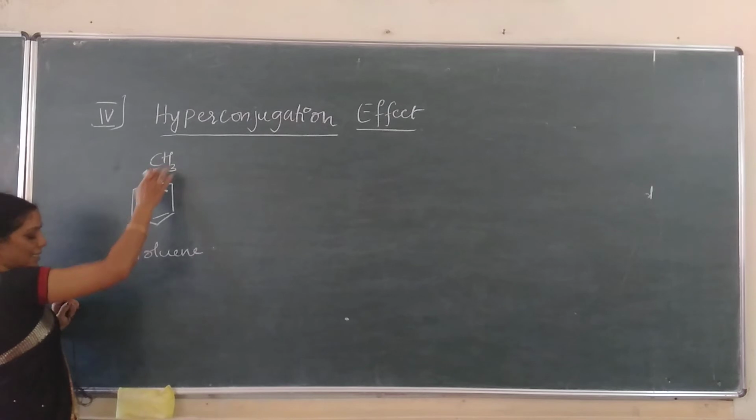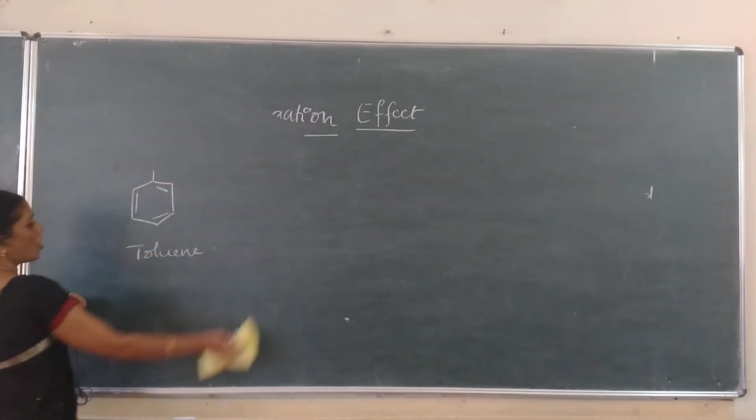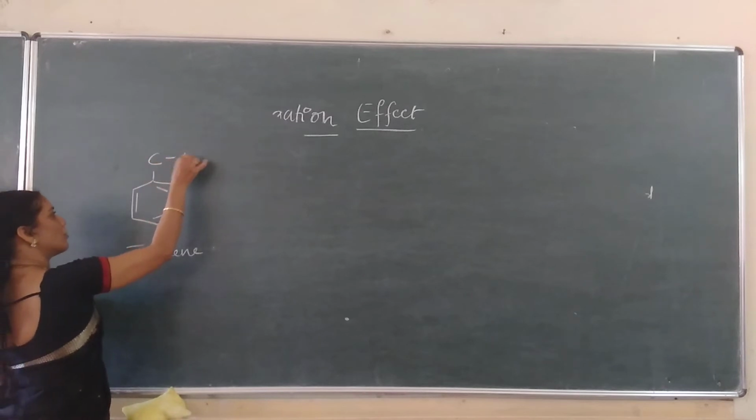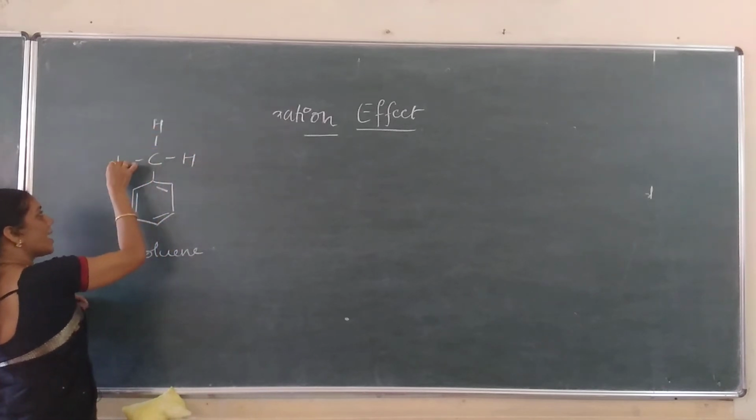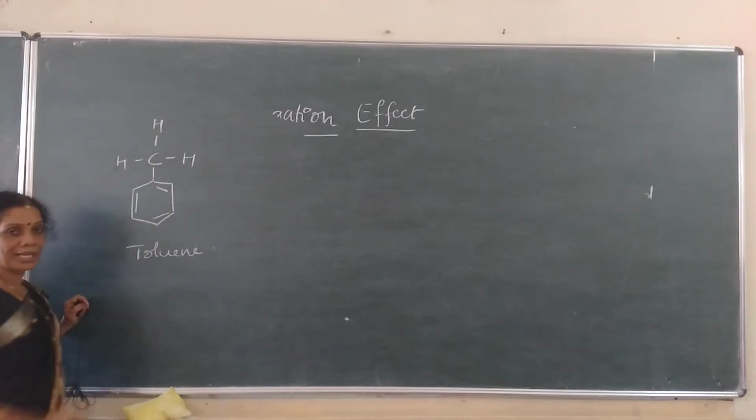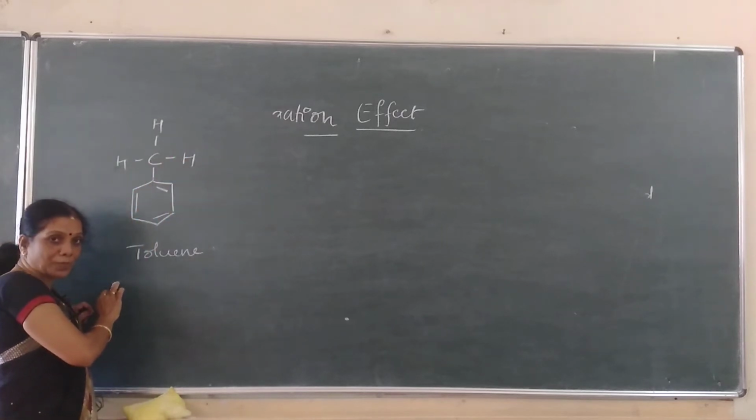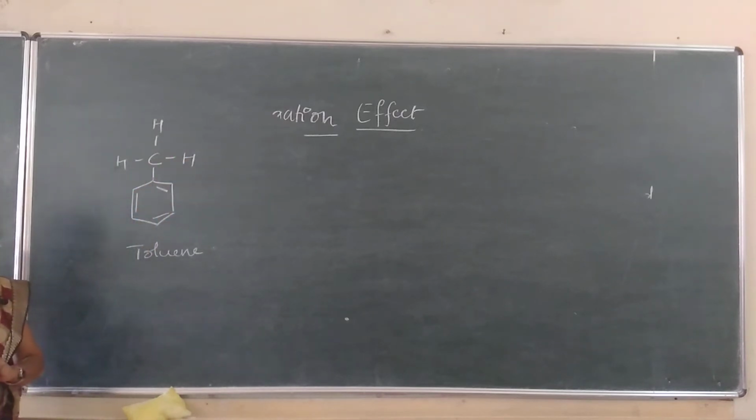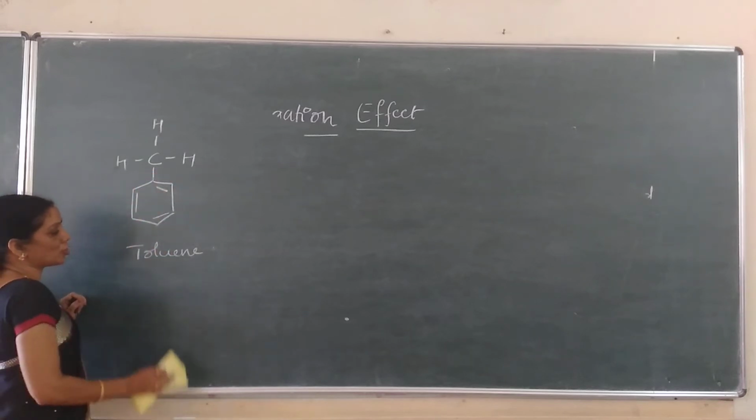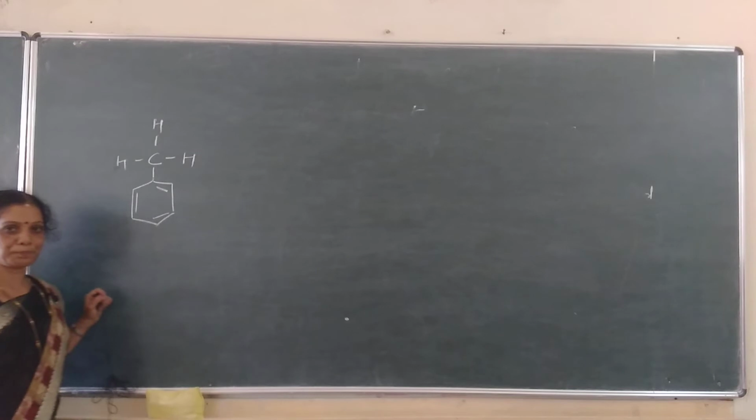Now, this CH3 group I can write in the expanded form: C bonded with H, H and H. And you can see here, it doesn't contain any pi electrons. There is no pi bond. Therefore, hyperconjugation takes place instead of the resonance effect. Now, how does this hyperconjugation effect take place in this molecule to attain stability?